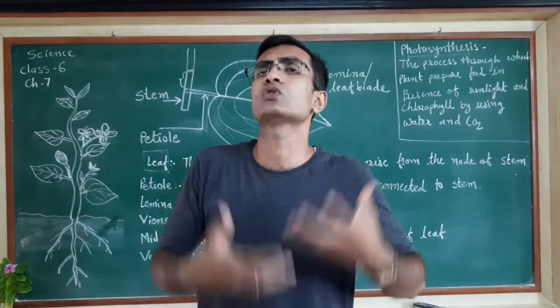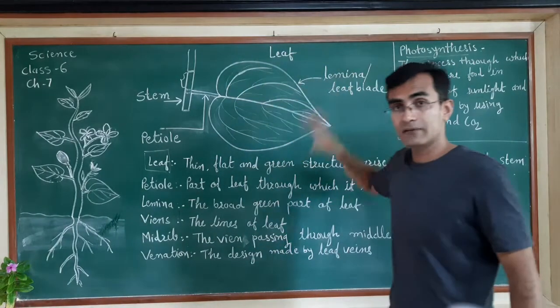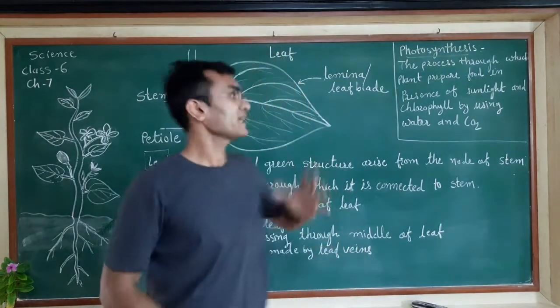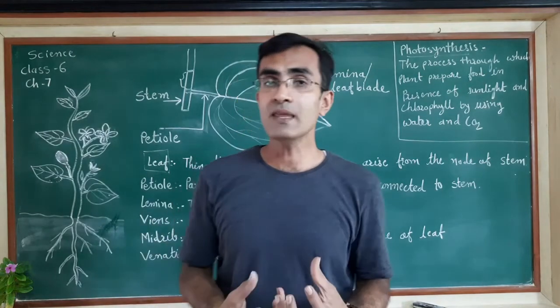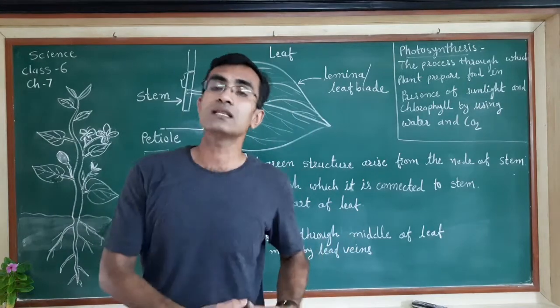So we can say the glucose or starch, carbohydrates. So they will make their food in the leaf. How will they make the food? The process of making the food is termed photosynthesis. But to perform photosynthesis, the presence of certain other things is also needed.